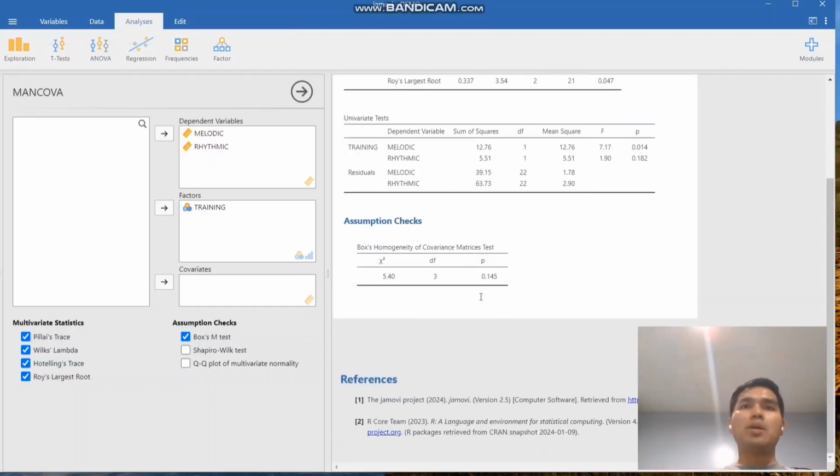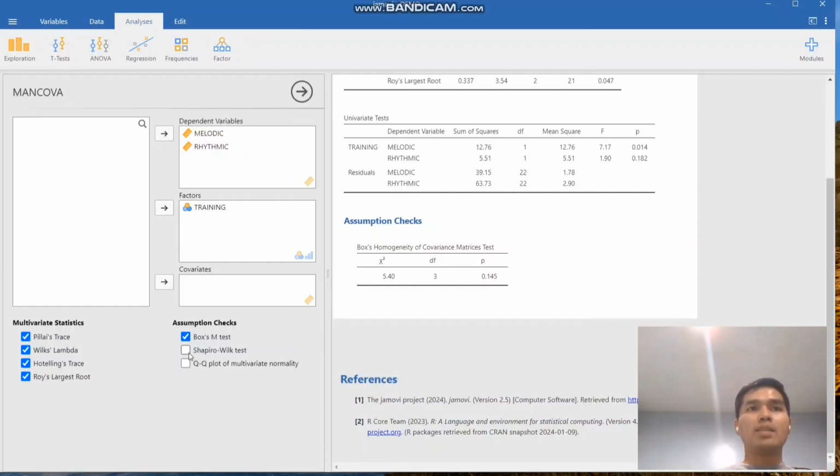And if you notice, this is our result here with a p-value of 0.145. Upon my research, when we have this kind of p-value, this simply suggests that we fail to reject the null hypothesis. In a test like this, the null hypothesis suggests that the data follows homogeneity. So as we fail to reject the null hypothesis, it simply suggests that there is homogeneity in terms of our data set.